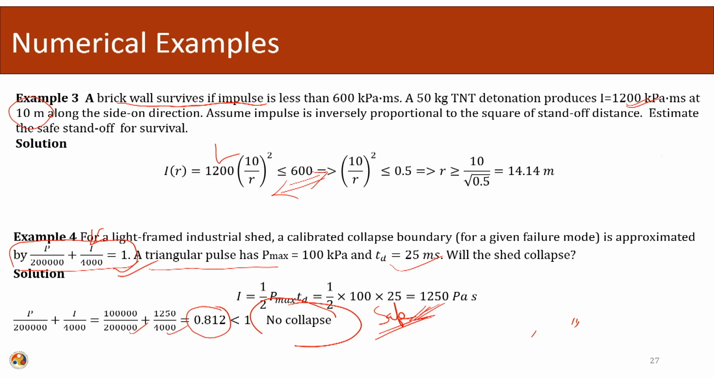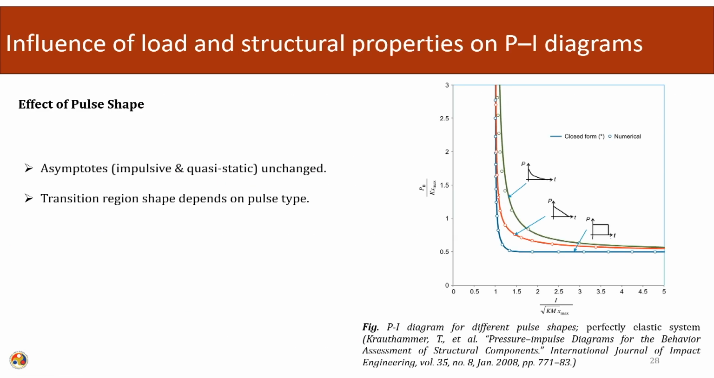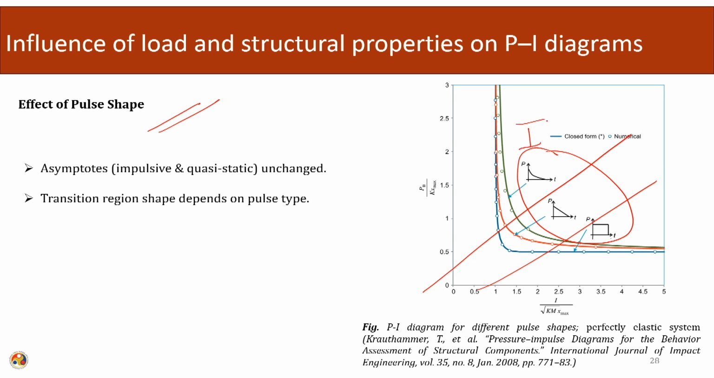Moving ahead, next example. We covered 4 examples and now we are going to see the influence of the load and structure properties on the PI diagram. So, we will see the effect of the pulse shape. Here we transition through 3 regions: the impulsive region, the dynamic region and the quasi-static region.